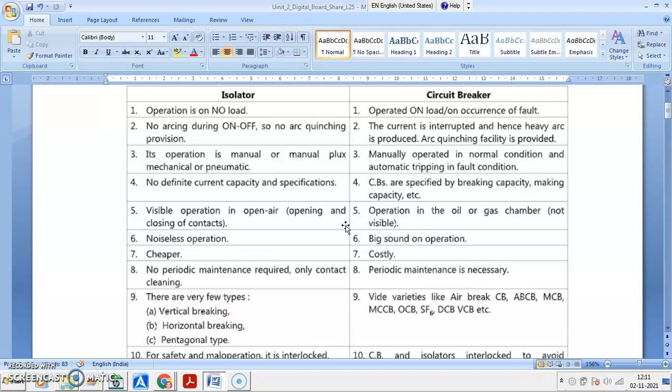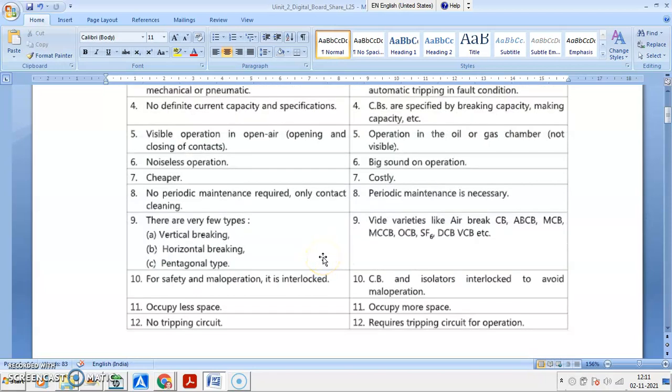Isolator operation normally has no noise, noiseless operation. Circuit breaker has big sound or noisy operation. Isolator is cheaper. Circuit breaker is costly. Normally less periodic maintenance is required for isolators. In case of circuit breaker, periodic maintenance is necessary.